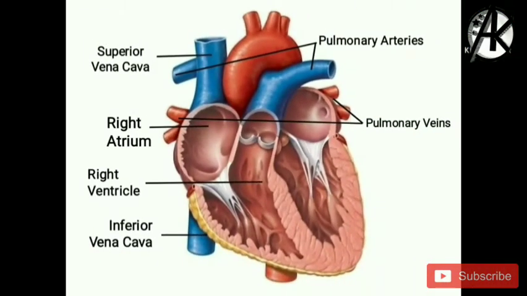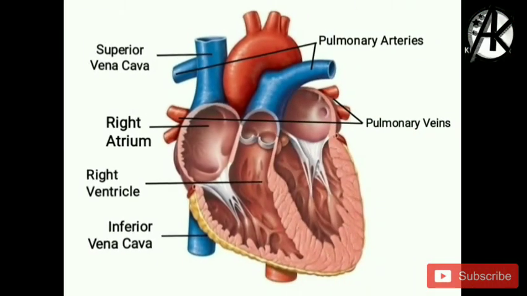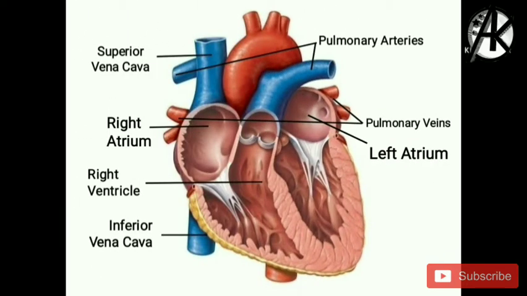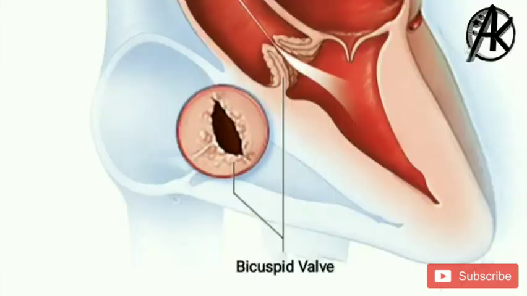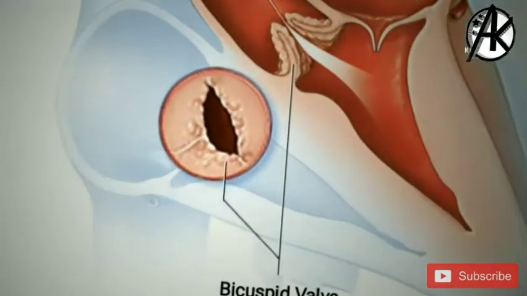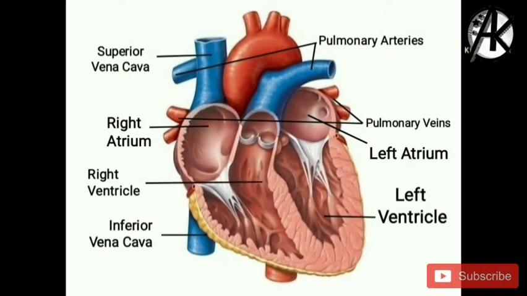Then the pulmonary veins take this oxygenated blood to the left atrium. Then the bicuspid valve opens. Oxygenated blood moves to the left ventricle. And the oxygenated blood from the left ventricle is transported to all the parts of the body by the aorta. So this is about the circulation of blood in the heart.